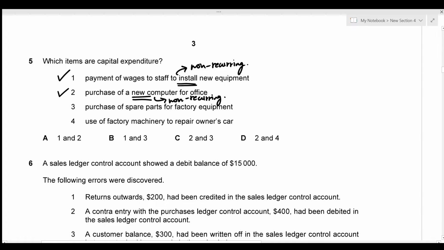For the third one, we have purchase of spare parts. So spare parts is something that can be purchased very frequently. So this is a recurring activity. And we know that recurring activities are revenue expenditure and not capital expenditure. So this is incorrect. And the fourth one, we have use of factory machinery to repair the owner's car. So repair is something that's going to recur in a short span of time, which means that this is also revenue expenditure. So only items 1 and 2 are capital expenditure, which is given by option A.